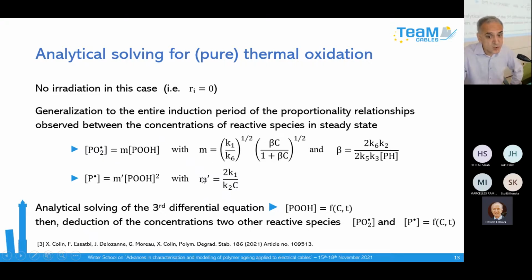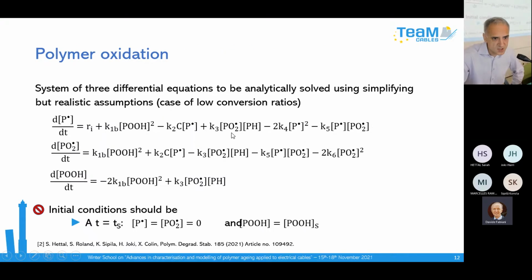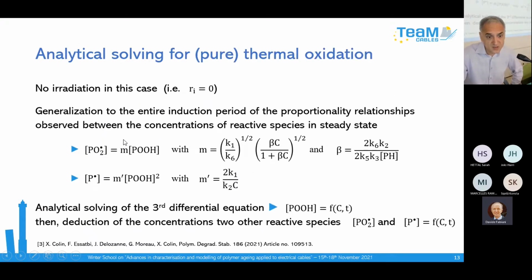It is possible numerically to define the coefficients of this proportionality, and to demonstrate them also analytically. I show you here these coefficients. You can insert them directly into the system of differential equations, so you introduce this proportionality directly.